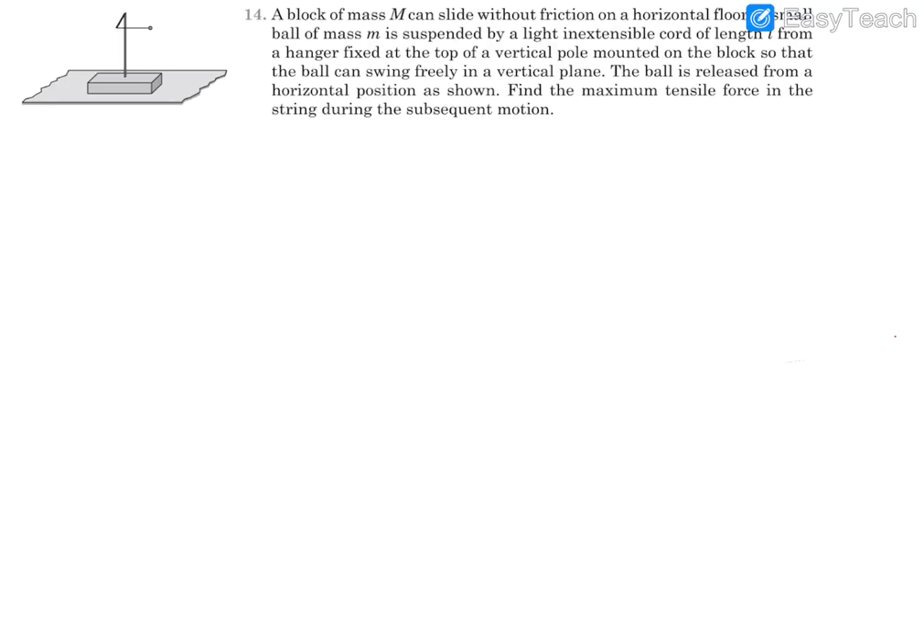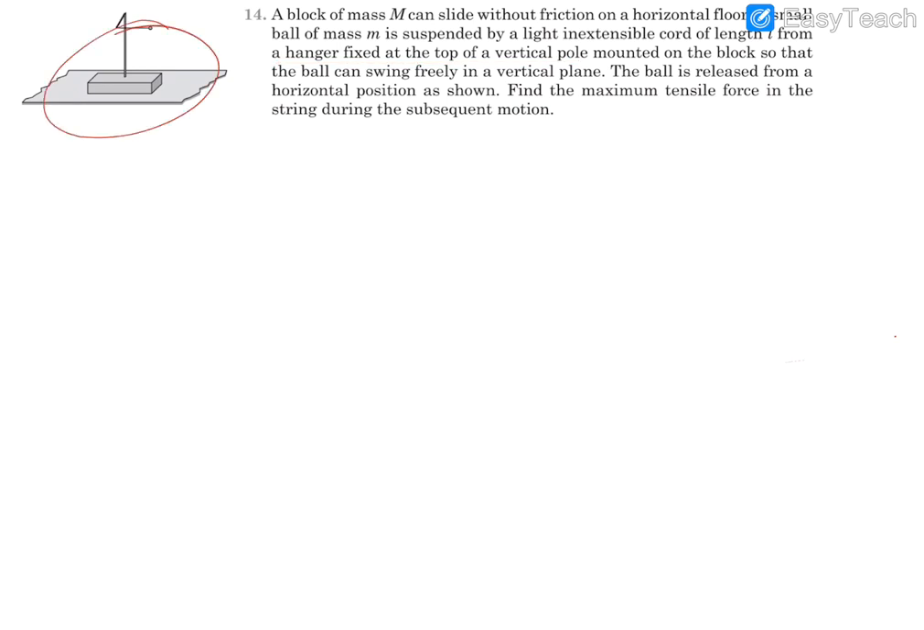Hello students, let's consider this question number 14. It says a block of mass capital M can slide without friction on a horizontal floor. A small ball of mass m is suspended by means of an inextensible string of length L from a hanger on the vertical pole.